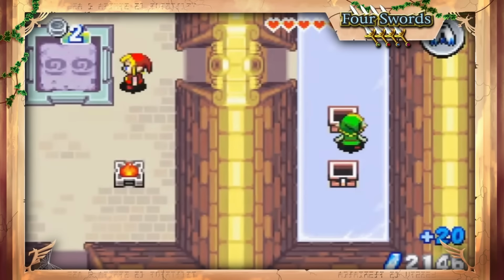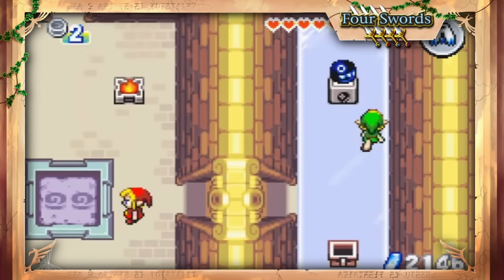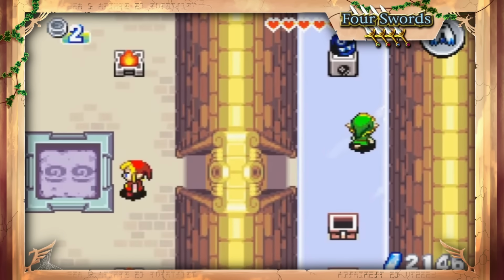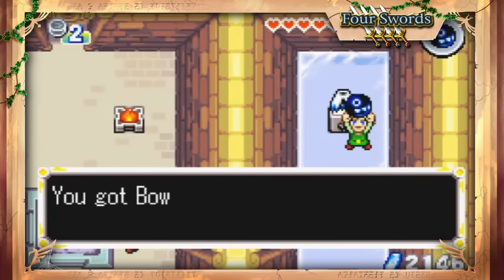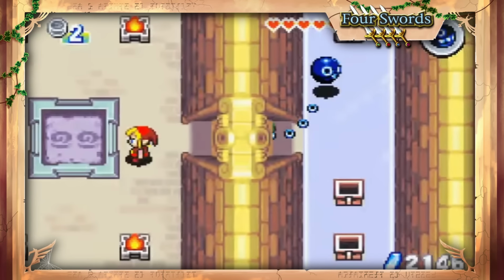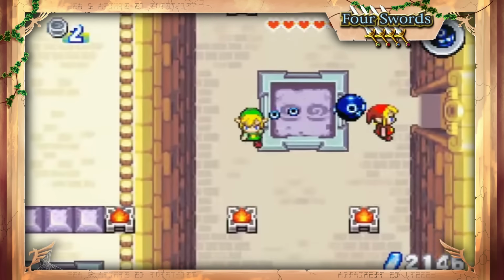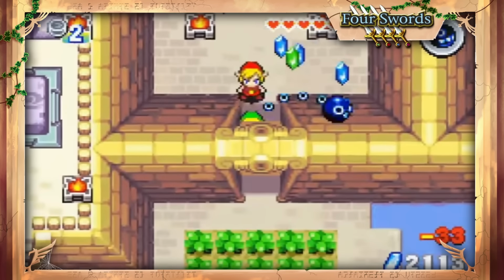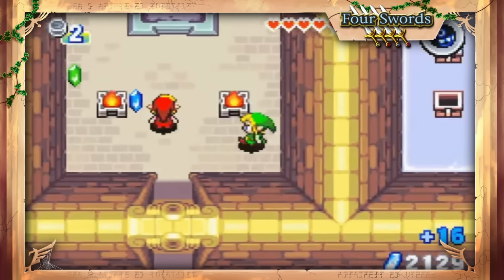Four Swords let the four Links play around with a handful of interesting items, and perhaps the best among them is, bizarrely, the Chain Chomp, known as the Bow Wow in most versions, just like in Link's Awakening. Obviously based on the Super Mario enemy, the Chain Chomp will lunge at anything that gets too close, including other Links.